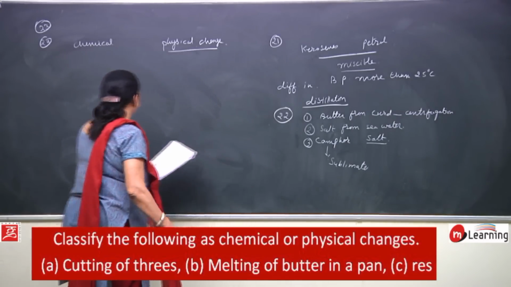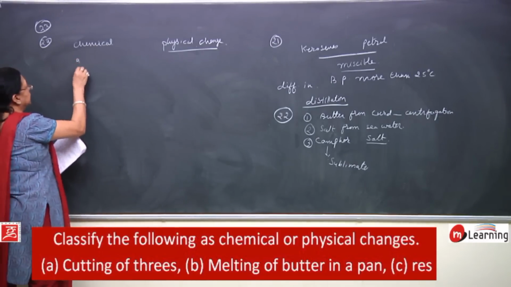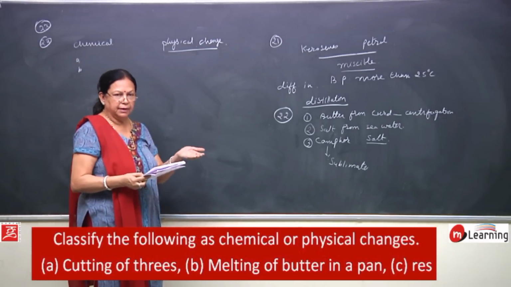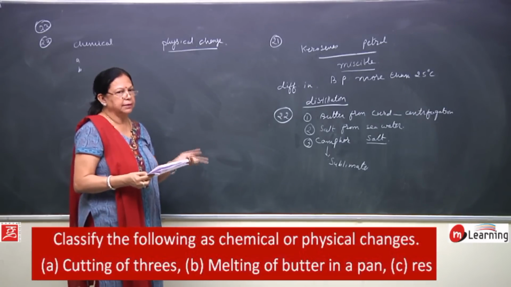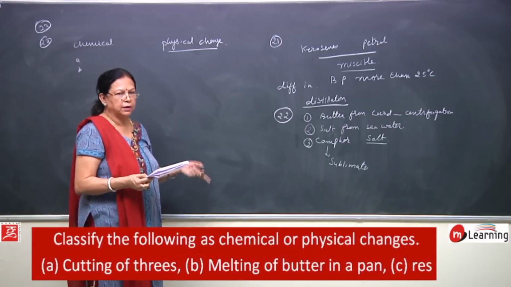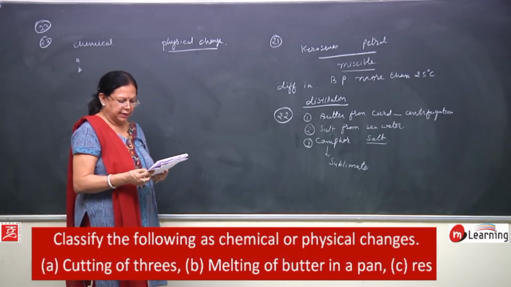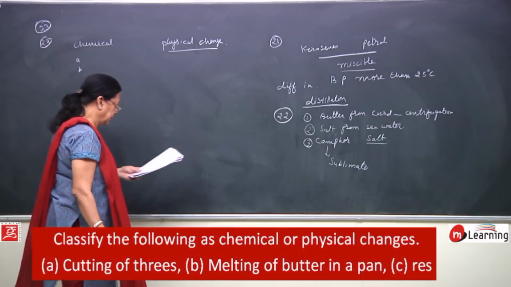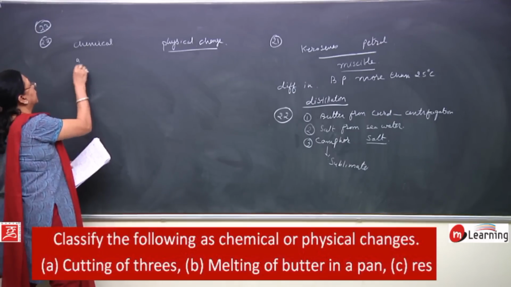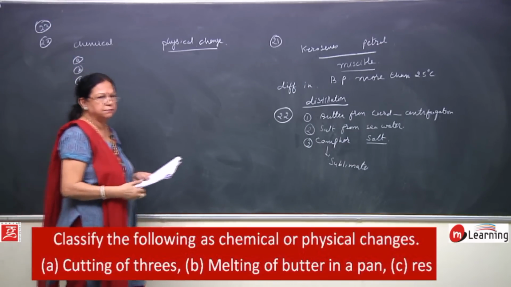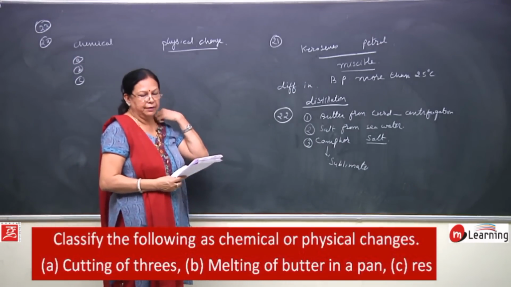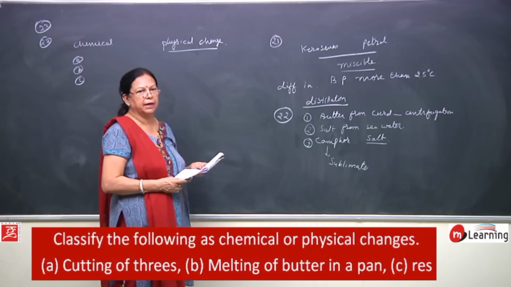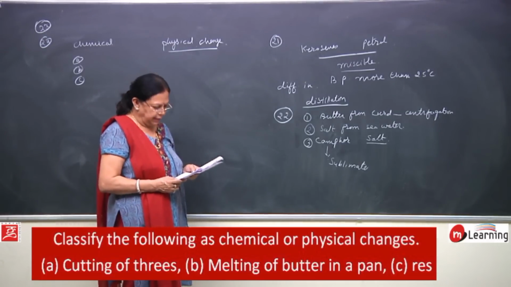Then next is melting of butter in a pan. When you take butter in a pan and try to melt it, then what happens? It changes from solid state to liquid state. So, that is a physical change. Then rusting of almirah. Almirah is made up of iron, and if it gets rusted, iron gets oxidized, it combines with oxygen and iron oxide is formed.